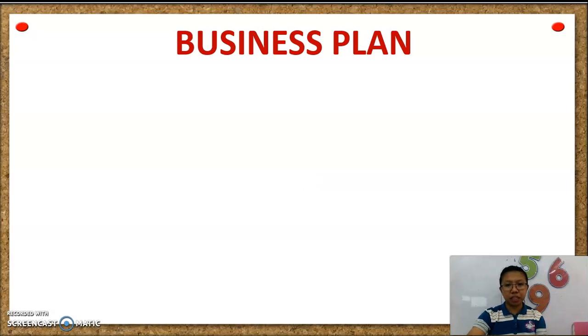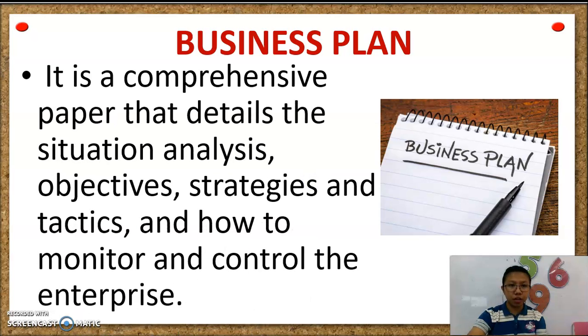Okay, so let's have the definition of business plan. A business plan is a comprehensive paper that details the situation analysis, objectives, strategies, and tactics on how to monitor and control the enterprise. In making a business plan, you must put all your effort because that will be the backbone of your business. You must include the strategies on how you are going to sell your product. What will be the price, who will be your people or your employees, how many employees are you going to hire, and everything about your business.